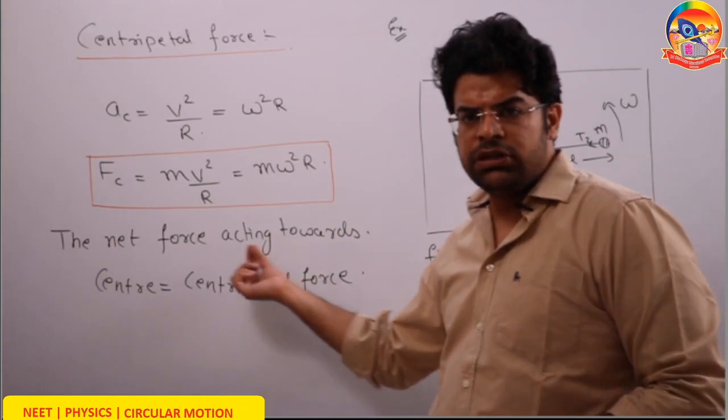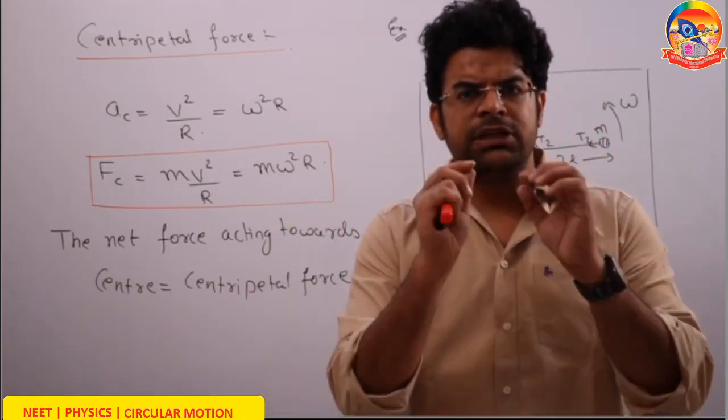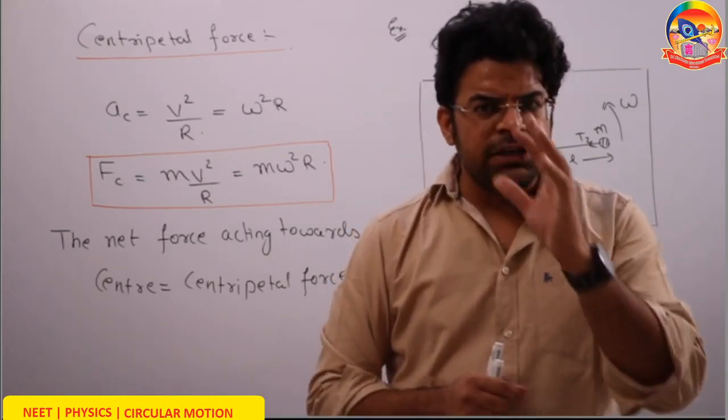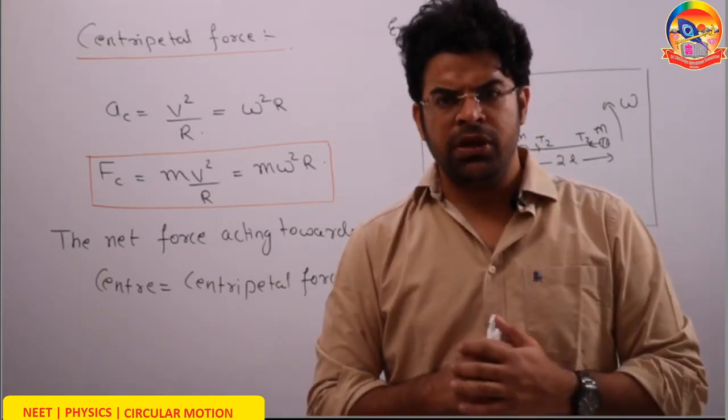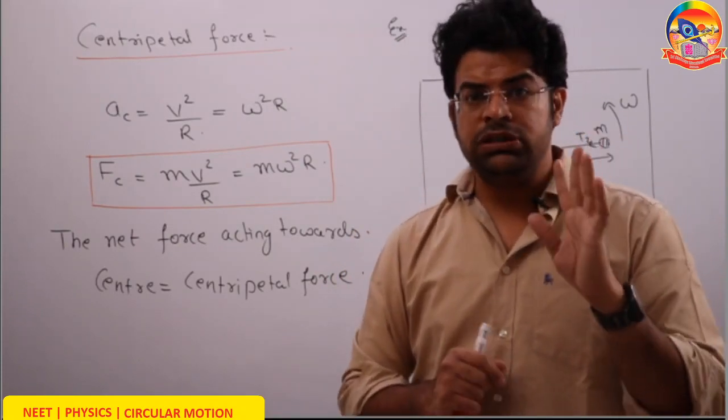The net force acting towards the center equals the centripetal force. Look at all the forces acting on the body moving in a circular path. Then find out its component in the radial direction. Then the net force acting towards the center must be equal to the centripetal force.